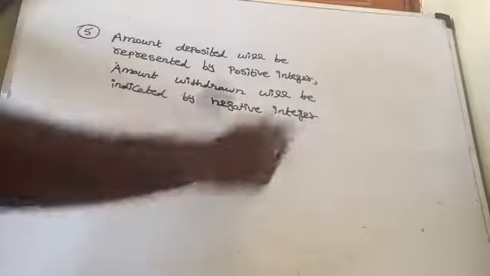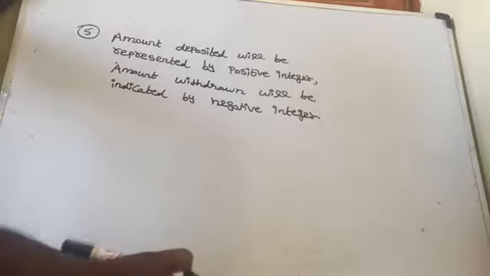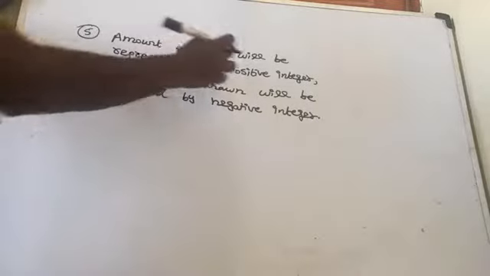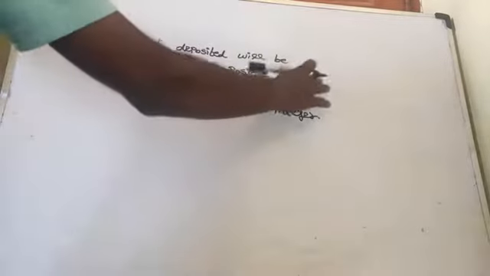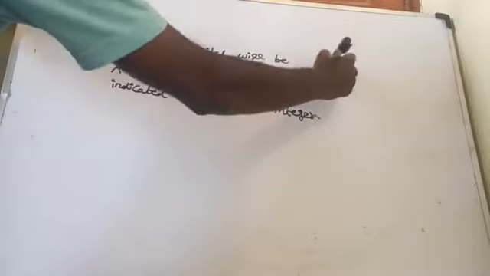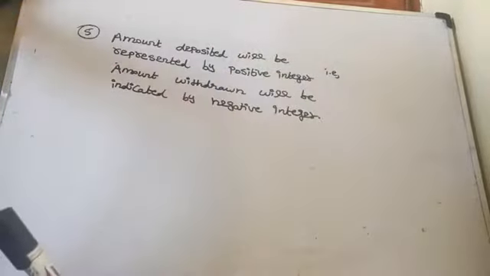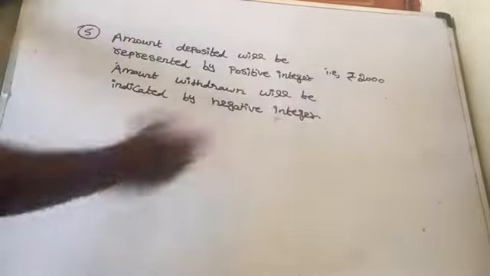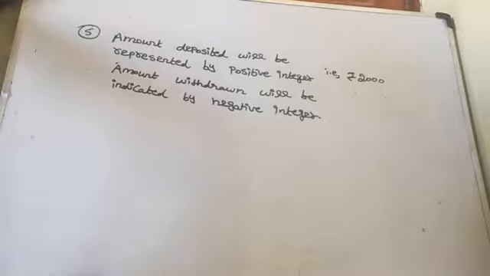Now come to the question here. What is the given question? Mohan deposits, how much does he deposit? 2000. The amount deposited will be represented by a positive integer, so it will be rupees 2000. And then he withdraws rupees 1642, then it will be negative. Now what is the question for you? Find the balance in Mohan's account after the withdrawal.